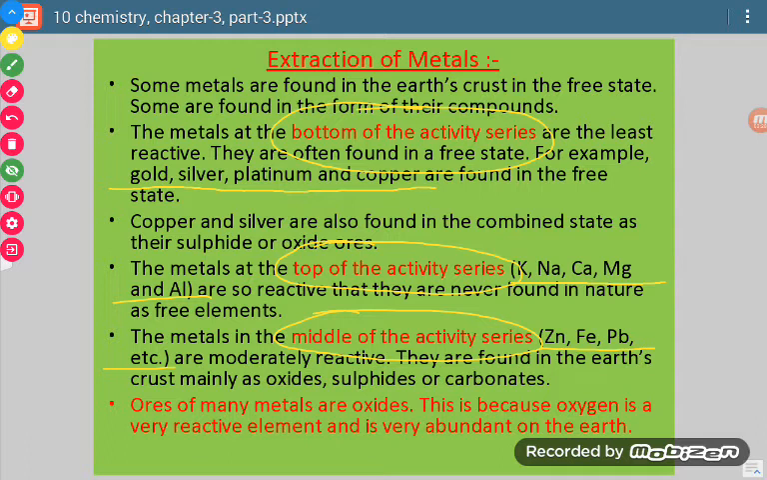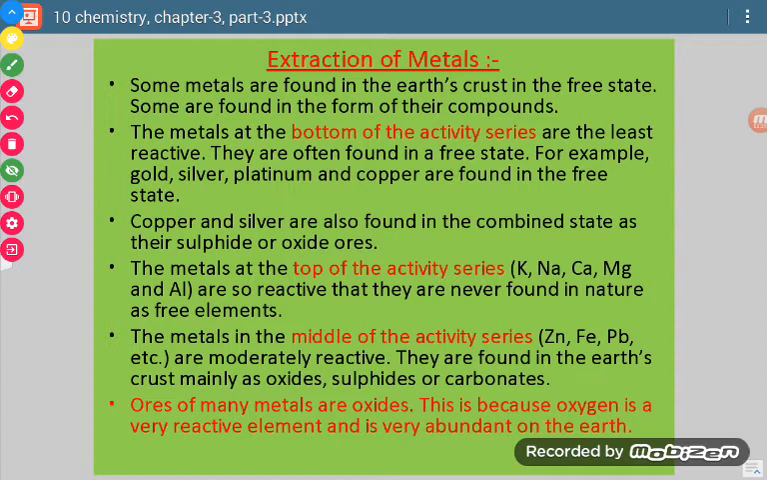Now those metals which are at the top of the activity series are the most reactive elements, so they are never found free. They are always found in the combined form. Those elements which are in the middle of the series have reactivity that is neither very high nor very low, so they exist as oxides, sulfides, or carbonates. One thing: most of the ores exist in the form of oxides. Why? Because oxygen is a very reactive element and is found in maximum amount in the earth crust.